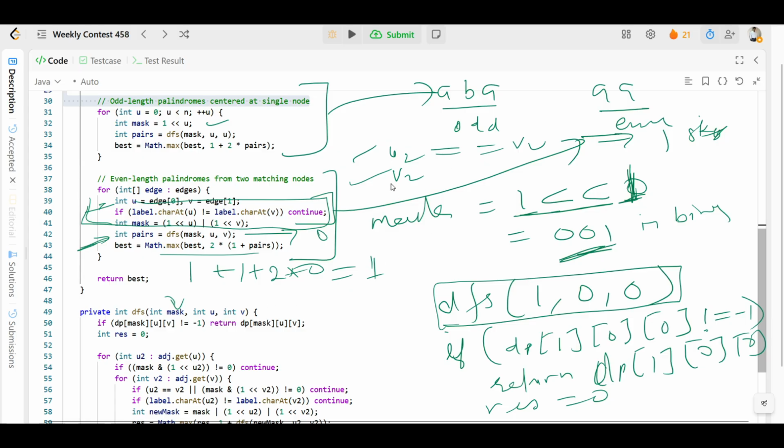Similarly, as you have found for case u, you will find for v, and you will check as we have understood. The video will become bigger, so I'll add the dry run in the comment section, so you will understand what is happening here, okay? And if you understand the best, you have to finally return the best one here. Similarly, we'll do the case v, where you will do the same thing and find the best. In this case, the best is coming 3, right? So we'll return 3 here, okay?